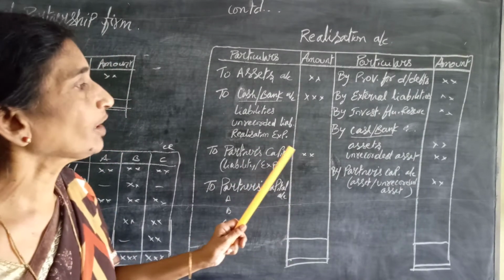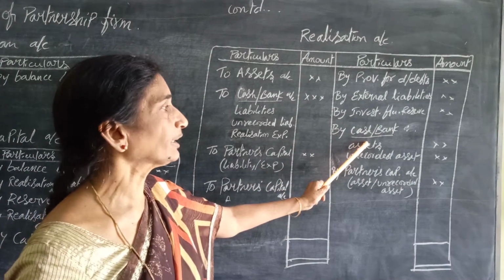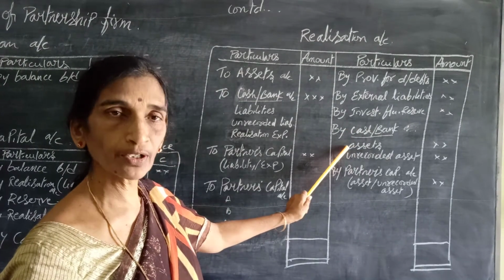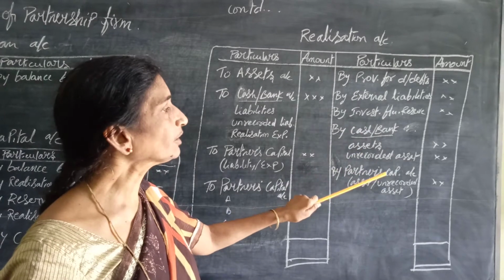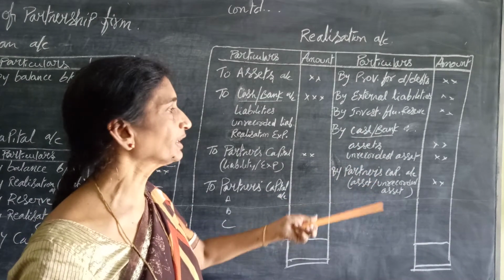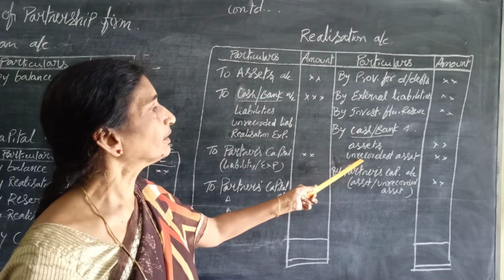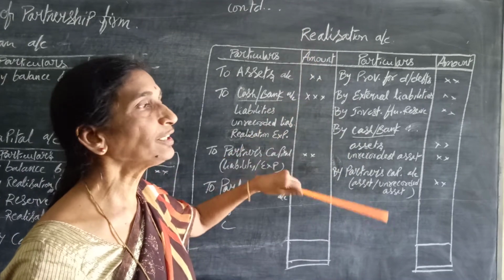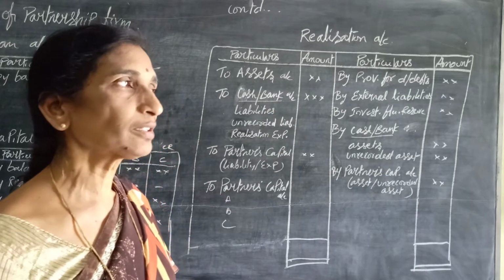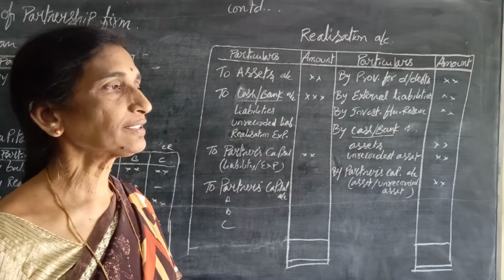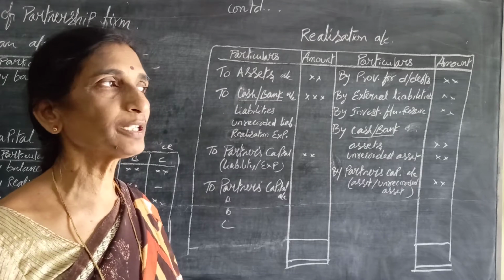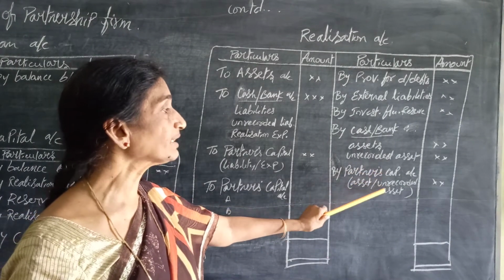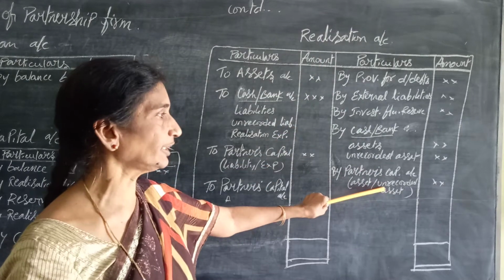Taking that, we have to see by bank account or cash account which asset is being sold for how much. And if any unrecorded asset is there, if it is sold, then it is also written under the bank account, meaning bank account debit to realization account. And in the meanwhile, if any partner takes up any asset, when the assets are being sold in the market at a cheaper rate, they may take it. And that partner's capital account is debited and realization account is credited.